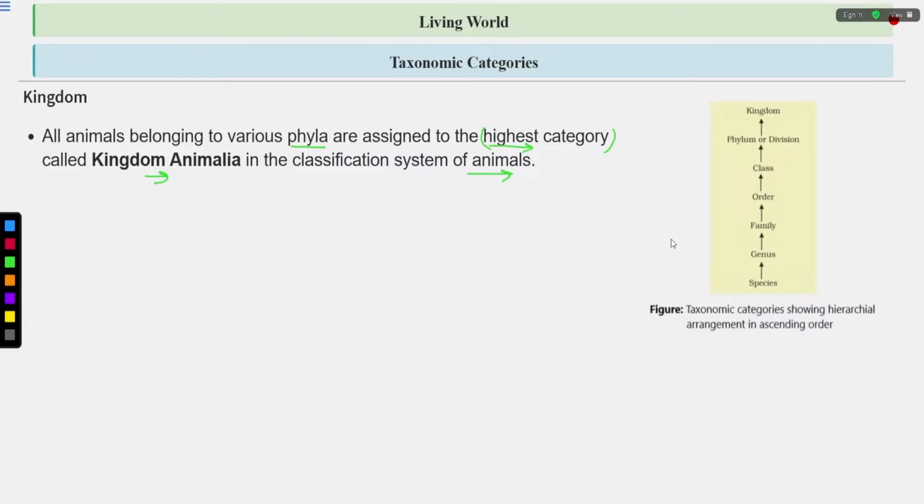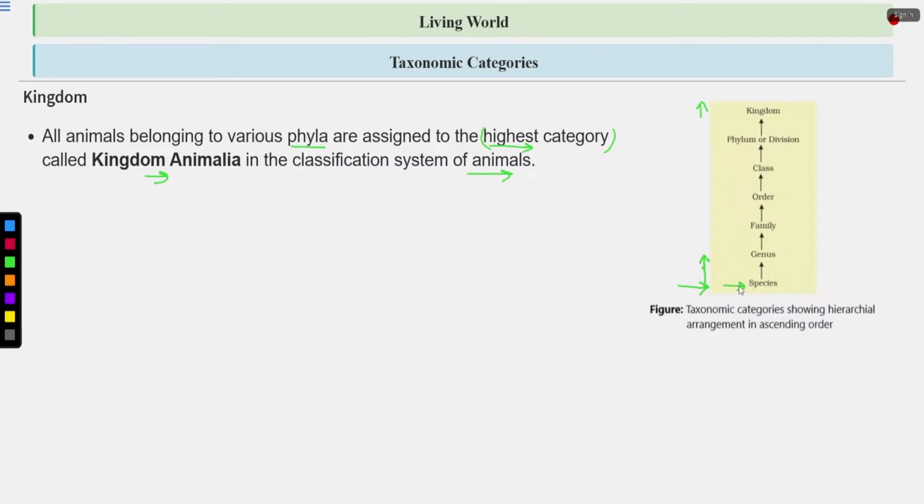So as you move up from the species towards the kingdom, species is the lowest taxon. As you move up and reach the kingdom, above which you have the domain, the number of similarities, the number of shared characteristics, decreases. Species have the maximum number of shared characteristics.